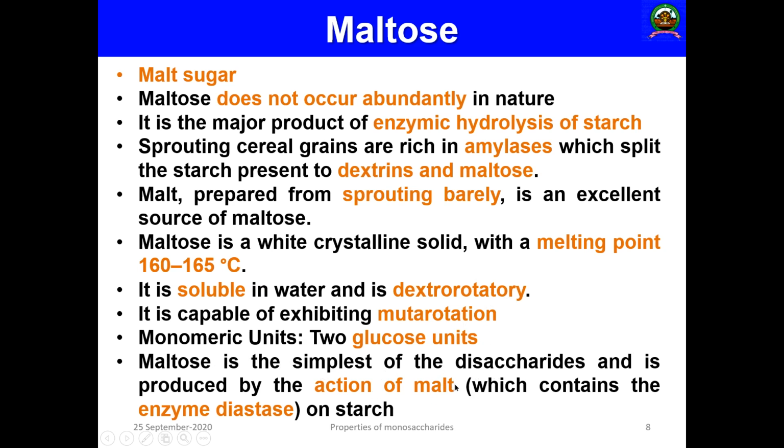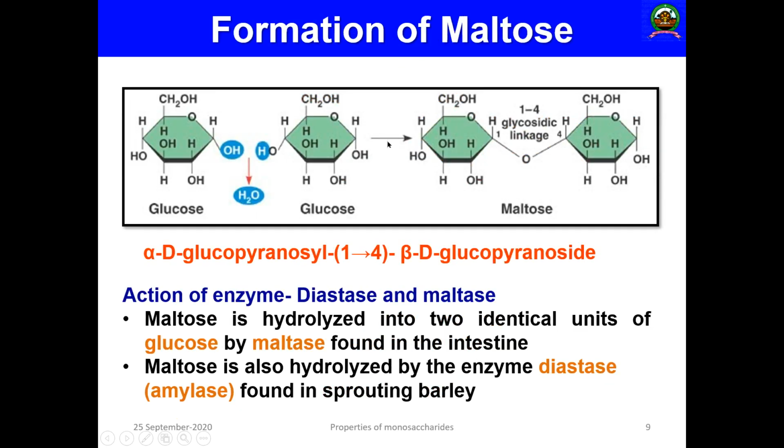That malt has an enzyme called diastase or maltase. So that is the common reaction. Then here you can see the formation of maltose, the chemical structure. This is glucose, it has position number 1. This is another glucose, 1 2 3 4, the 4th position. This is OH and this is also OH in the alpha position, and you can see this bond will be formed like this.